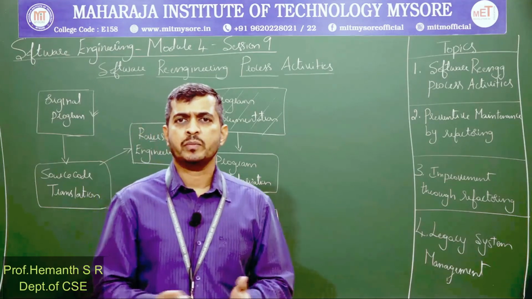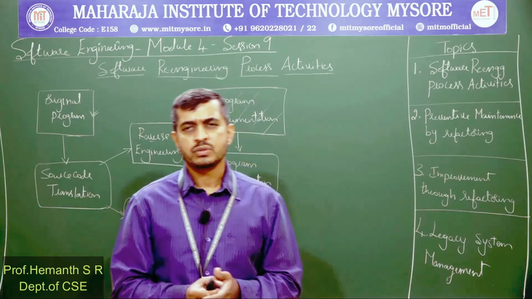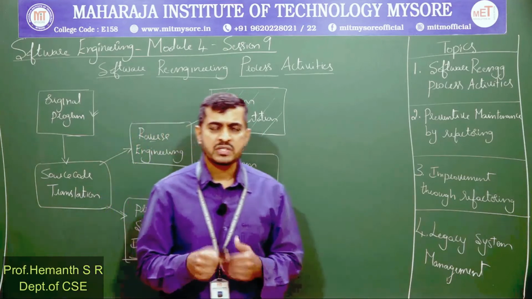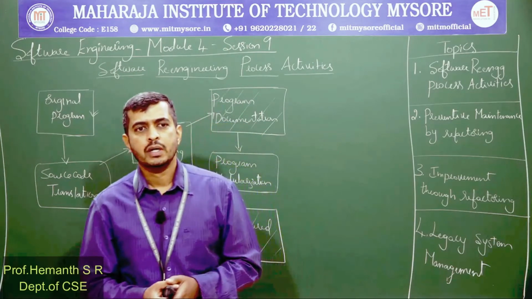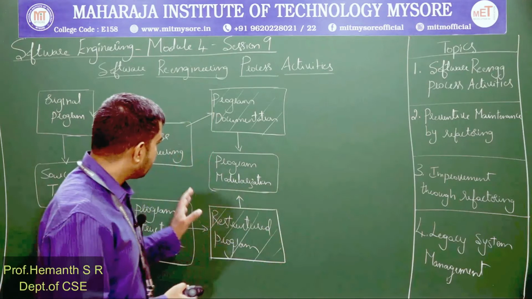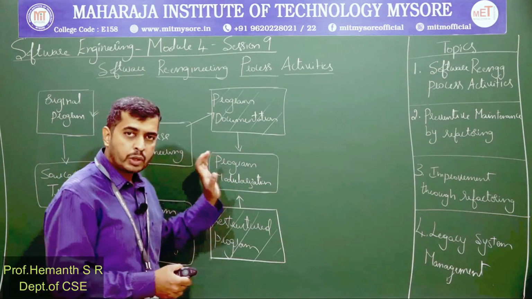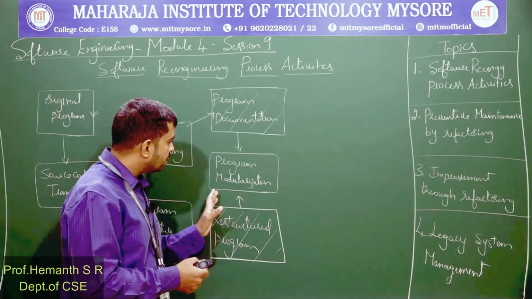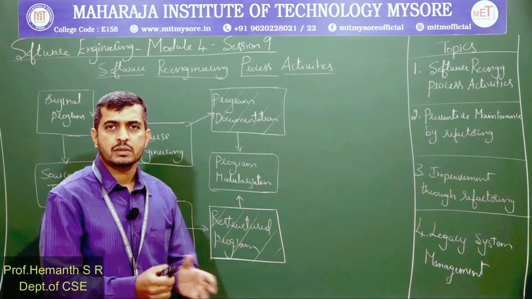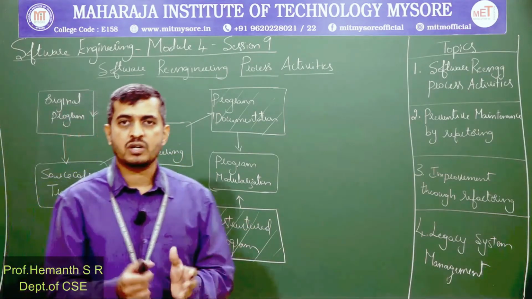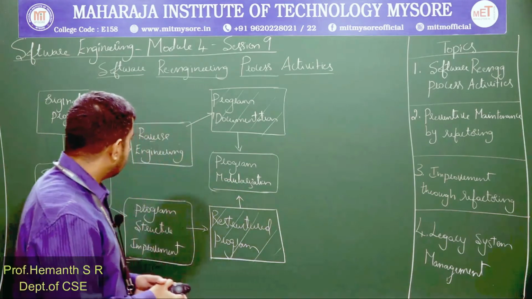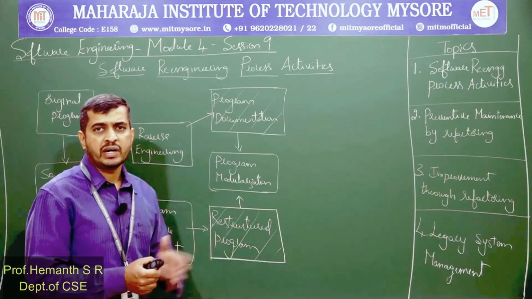So the overhead of communication will reduce. This will improve the performance of the software. So this is one thing done during program modularization, that is group related parts of the software. The second thing is remove redundancy.